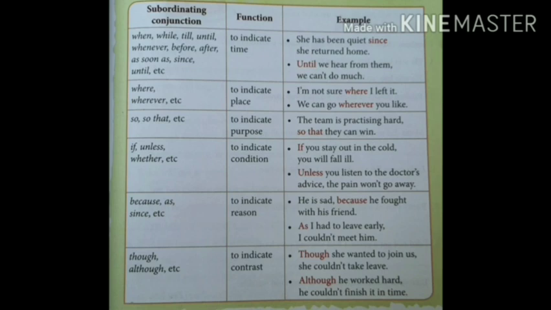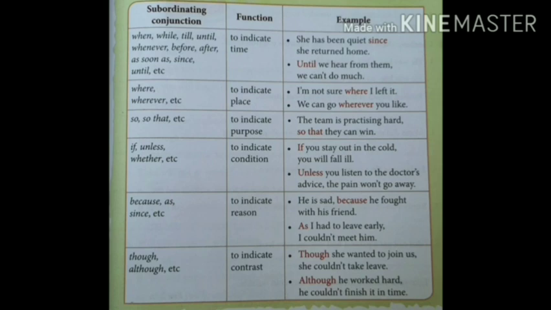First, we see the subordinating conjunctions which indicate time. That is, when, while, till, until, whenever, before, after, as soon as, since. These subordinating conjunctions are used to indicate time.